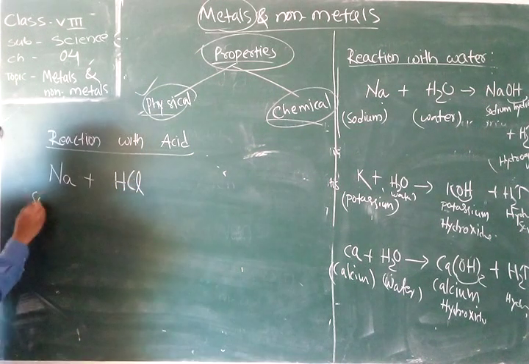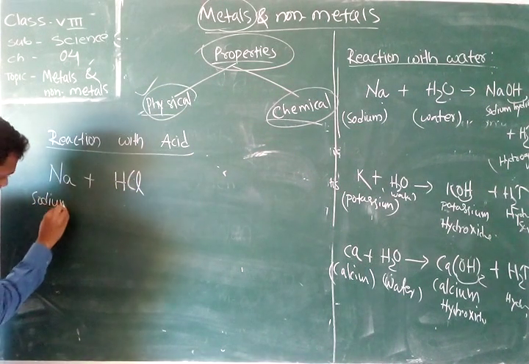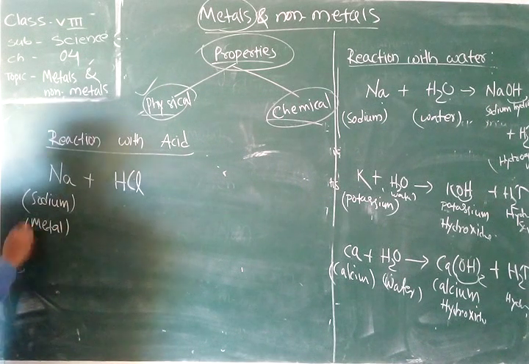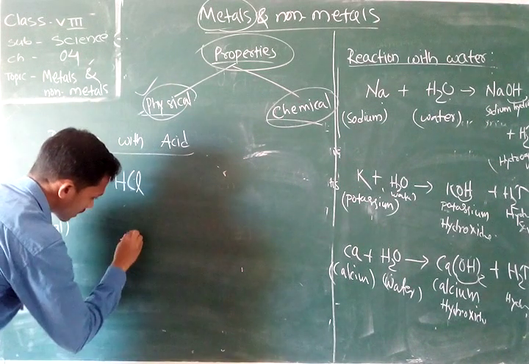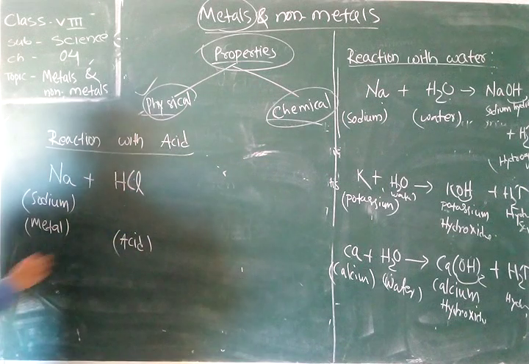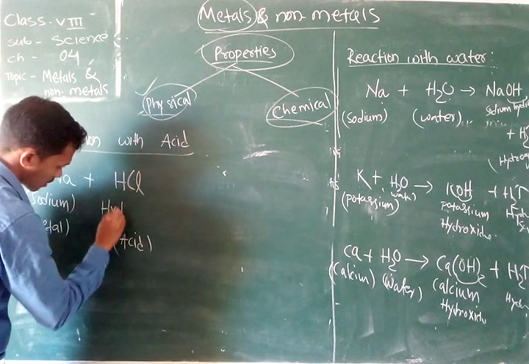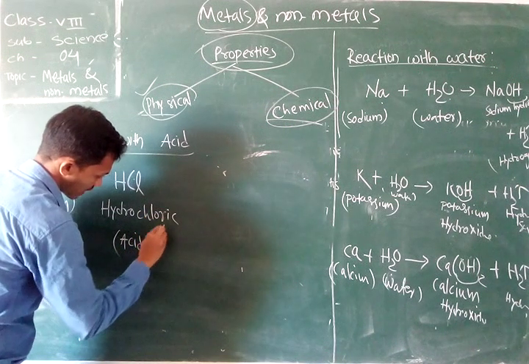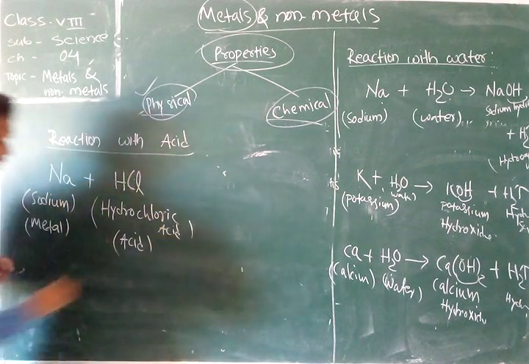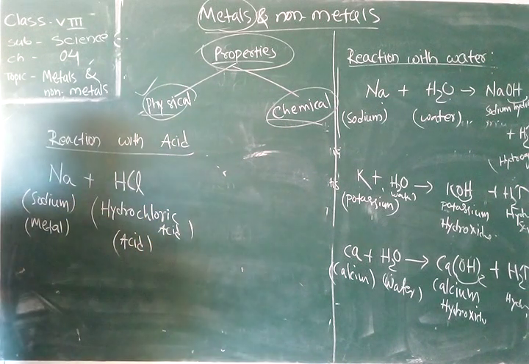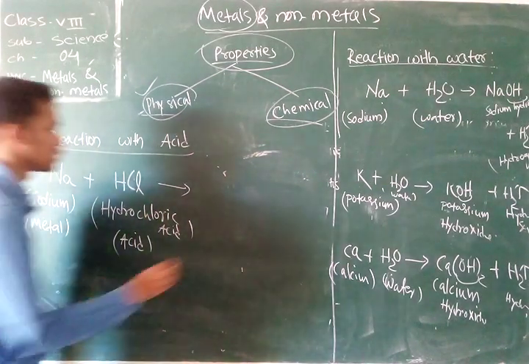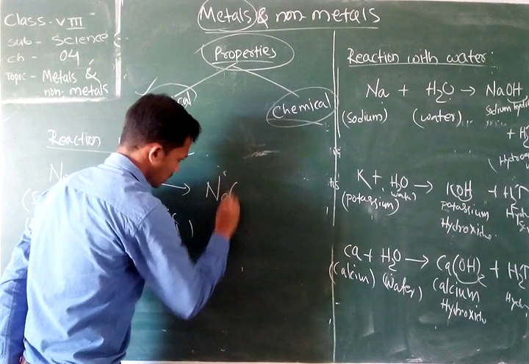Here Na is the metal, and HCl means hydrochloric acid. Whenever these two substances react with one another, it forms the respective salt.